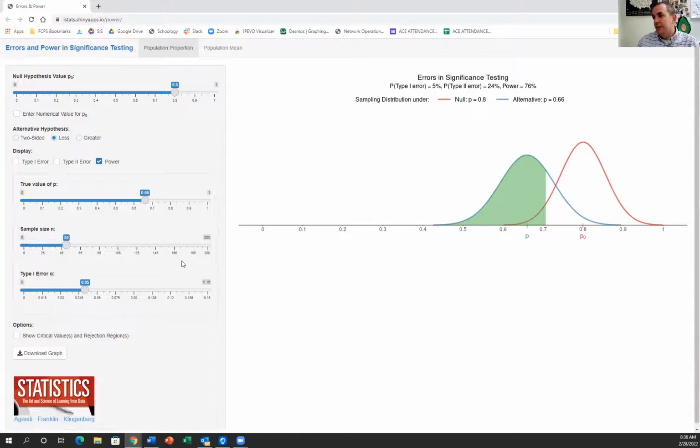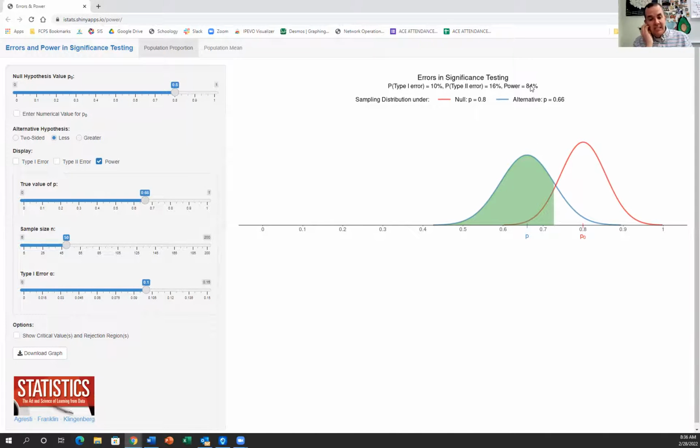Now the other thing I can do is play with my alpha level. I can say, hey, I'm going to increase the chances of making a type 1 error. So I'm going to jump from 5%, let's jump it up to 10%. Okay, watch what happens to the power. The power jumped from 76 to 84%.